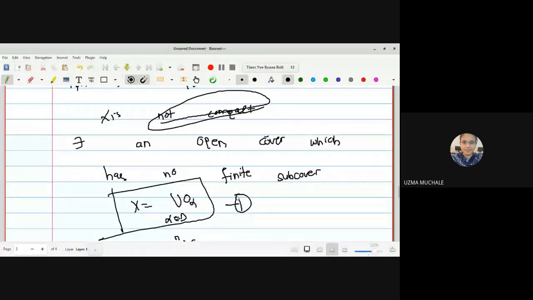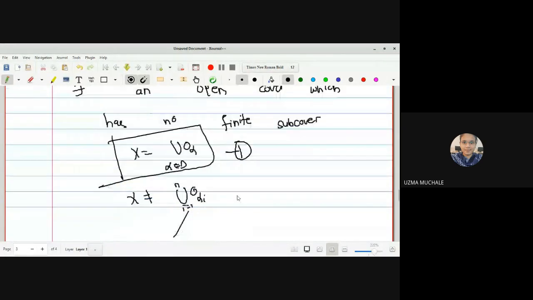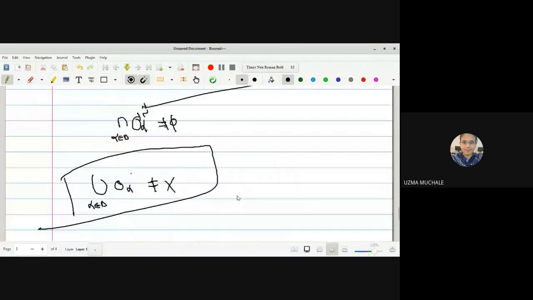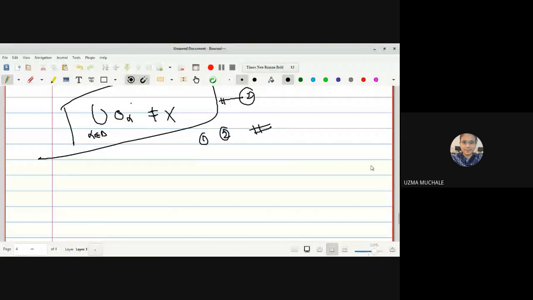This is statement 1: X is written as the union of all O alpha. And here we have got the statement that X is not written as the union of all O alpha. You can call this statement 2. From statements 1 and 2 we arrive at the contradiction, and hence the result. What is the result? This contradiction arises due to the wrong assumption that X is not compact. So hence we can say that X is a compact set.